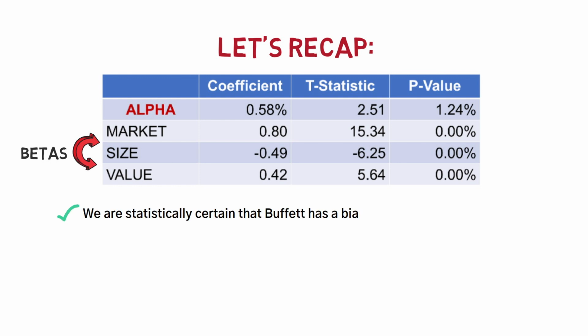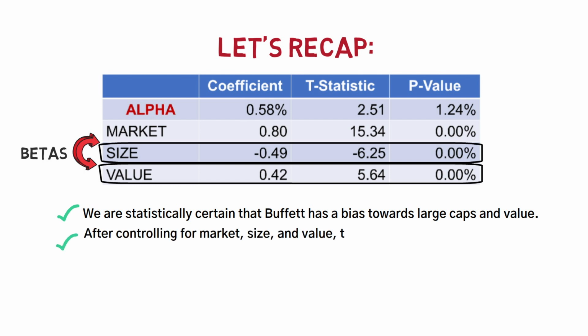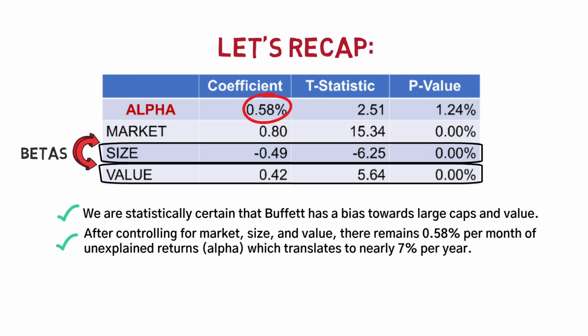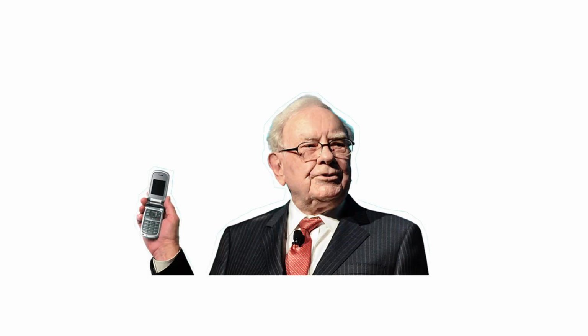Buffett's portfolio has a strong tilt toward large cap and value stocks. Even after controlling for market, size, and value, Buffett's portfolio still showed about 0.58% per month in unexplained returns, or nearly 7% per year. That's huge. This residual return, or alpha, was statistically significant, with a t-statistic greater than 2. Not bad for a 90-year-old investor with a flip phone.